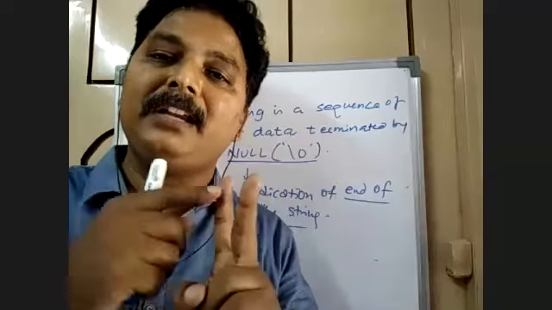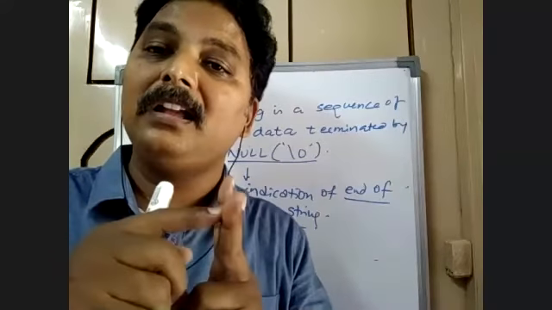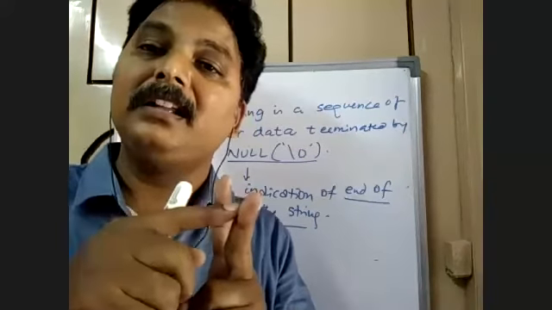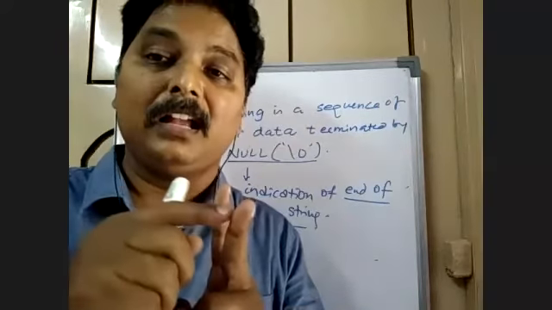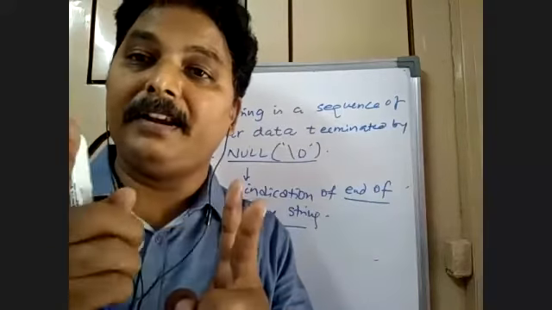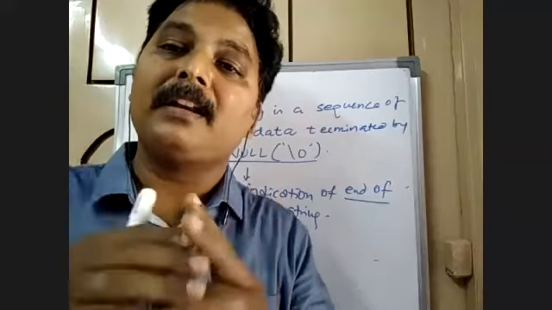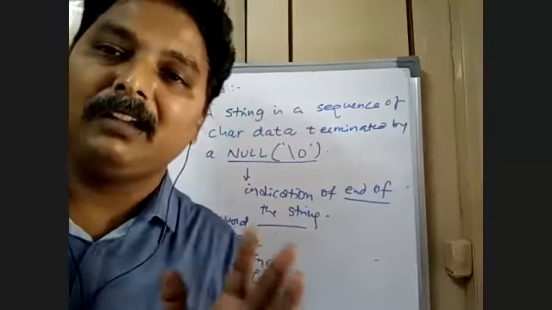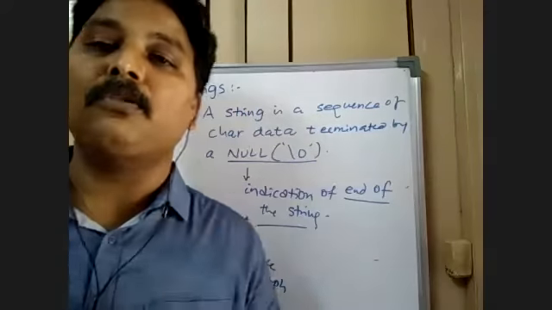But at the end of the day, the user will always be represented the data in the form of string, unless it is an audio file or video file, a different story. But the rest of the entire data will be handled in the form of strings only. That's the reason why strings are so important.